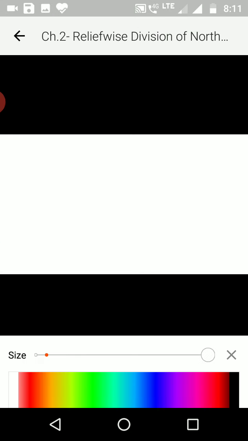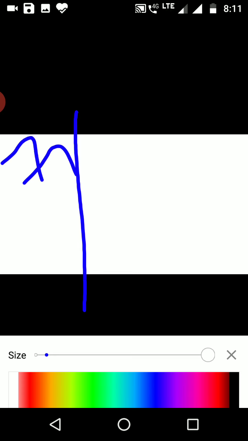Let us understand diagrammatically. A river has three different phases. In phase 1, the river originates from the mountainous region. Here the river is very fast flowing, and its erosional action is at its highest performance level. Because of its erosion, it cuts deep valleys, gorges, waterfalls, and likewise erosional features. This is generally called the upper course of the river.